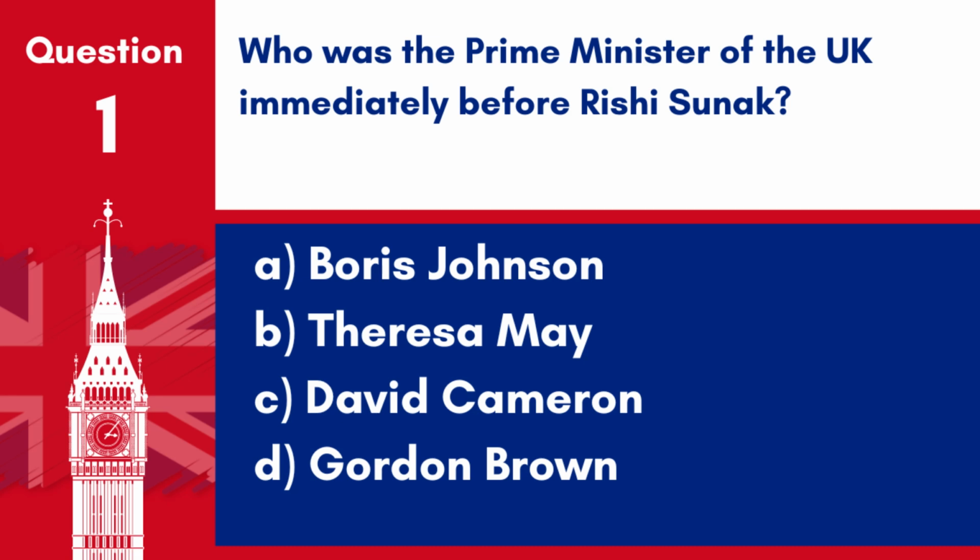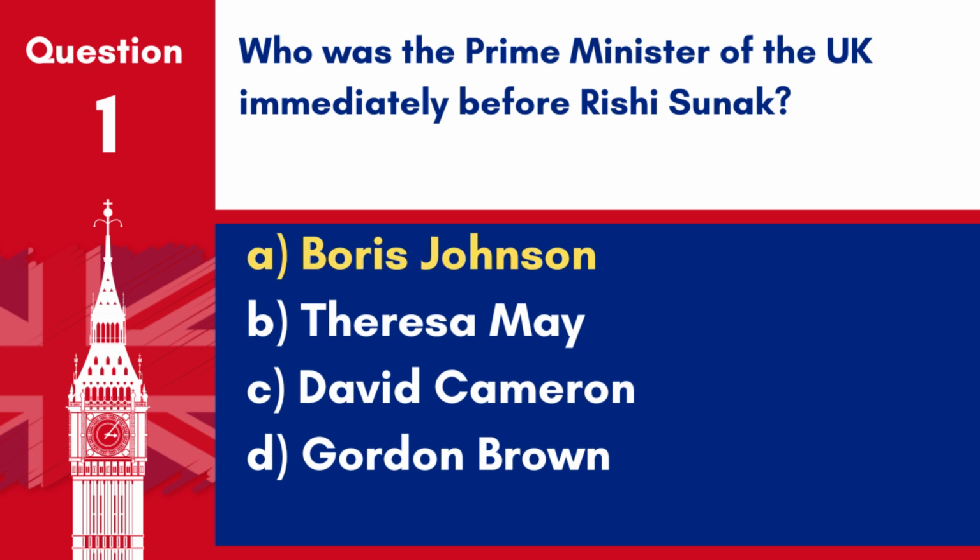Question 1. Who was the Prime Minister of the UK immediately before Rishi Sunak? A. Boris Johnson. B. Theresa May. C. David Cameron. D. Gordon Brown. Answer: A. Boris Johnson. Boris Johnson was the Prime Minister of the UK immediately before Rishi Sunak.